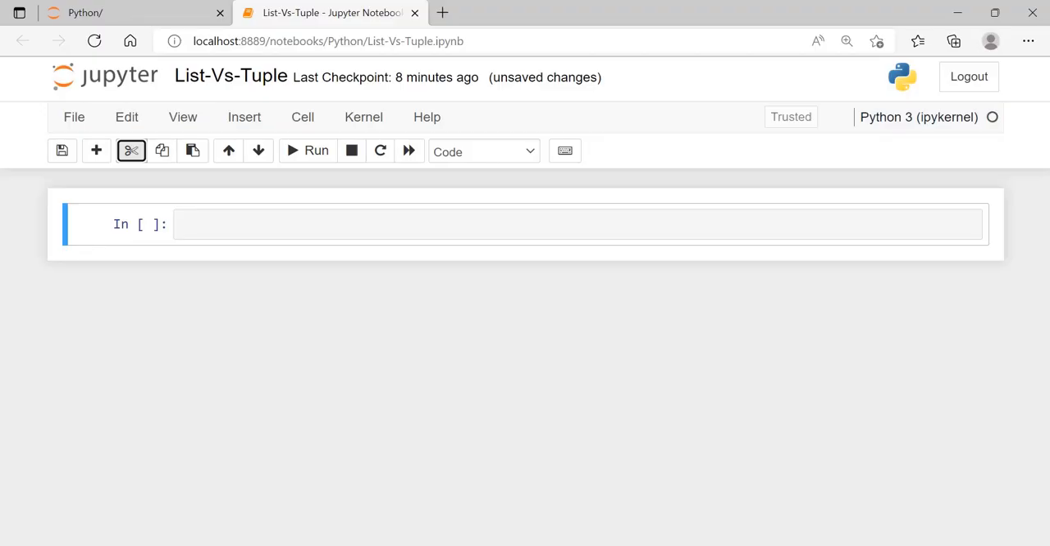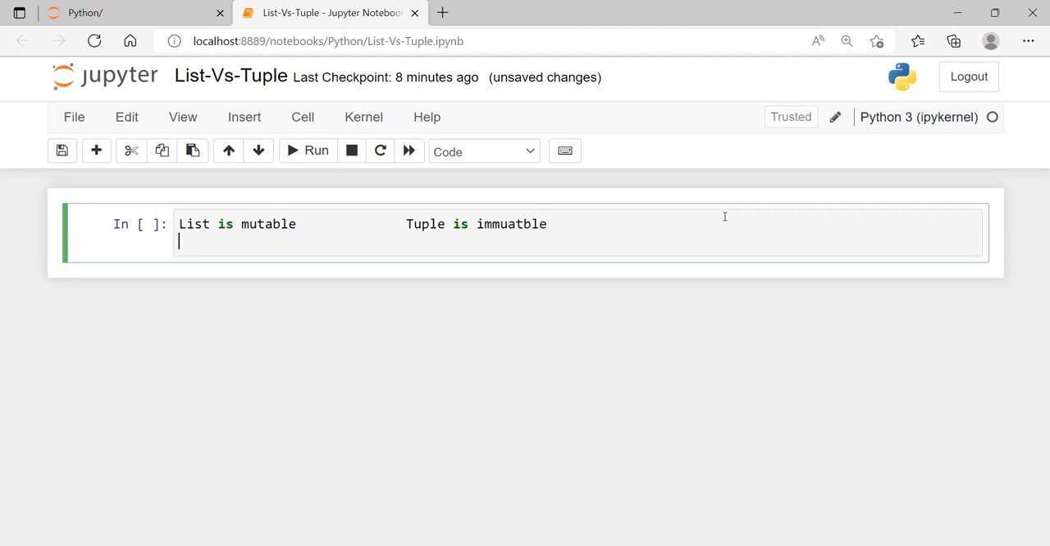Hi, now we are going to discuss list versus tuple. So we are going to compare what is a list and what is a tuple, and what is the difference between lists and tuples. The basic thing that we might know: list is mutable, whereas tuple is immutable. This is the very basic thing that we must know, because if we create a list, we are able to modify it, but a tuple cannot be modified.